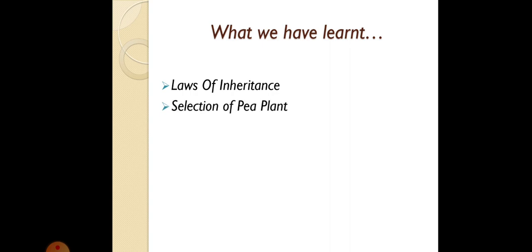So, in the last class, we discussed the laws of inheritance, where we studied that Mendel formulated these laws. Under this, there are three laws: the law of dominance, the law of segregation, and the law of independent assortment. And then we studied the selection of pea plants, where we discussed why Mendel selected pea plants for his study.